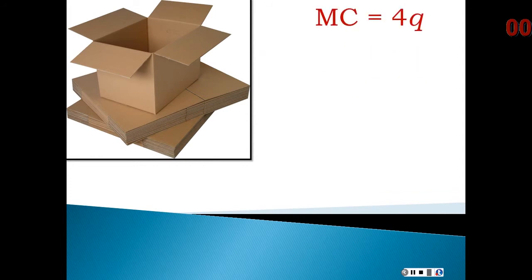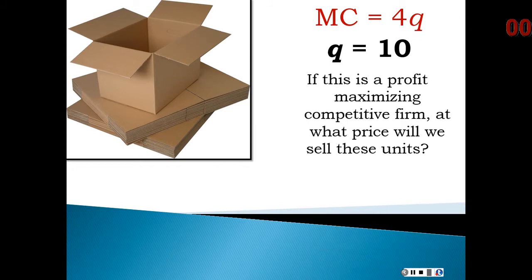First, let's review a bit. If I say that a competitive firm making boxes has a marginal cost equal to 4Q, and that their profit maximizing level of quantity is 10 units, then if this is the profit maximizing level of quantity, at what price will this firm sell these particular units?